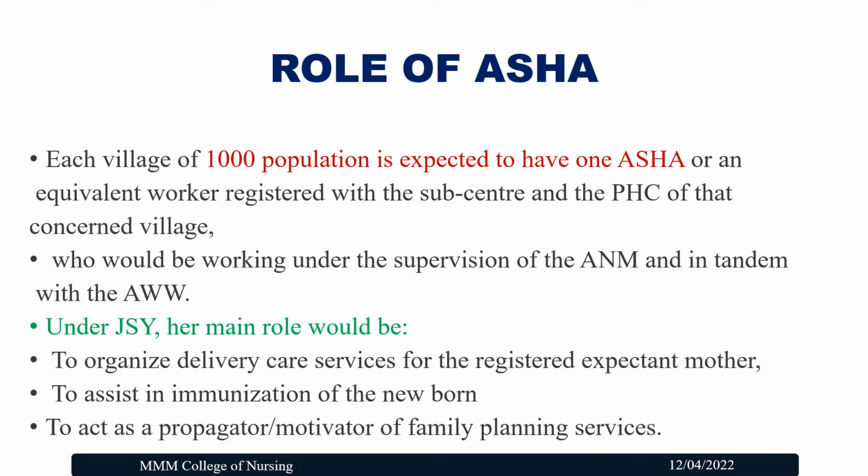Let's see the role of ASHA in providing this JSY scheme. Each village of 1000 population is expected to have one ASHA or an equivalent worker registered with the sub-center and the primary health center of that village. These ASHAs are mainly in North India. In Chennai we do not have ASHA; instead we have VHN and UHN, who work under the supervision of the ANM and in tandem with the Anganwadi worker.